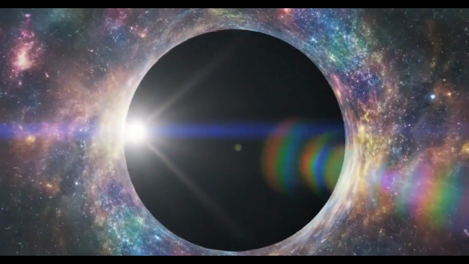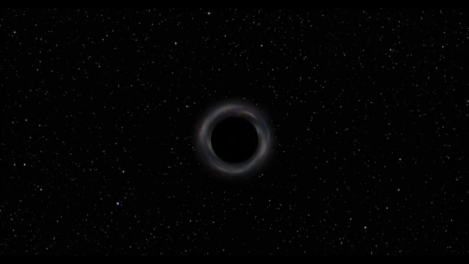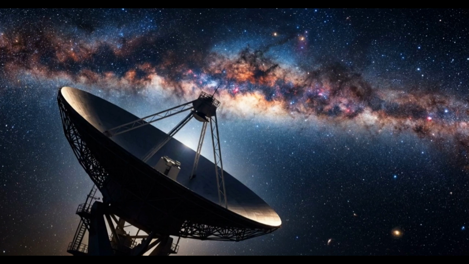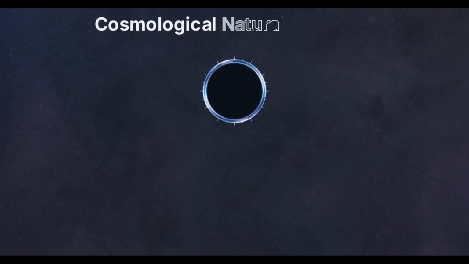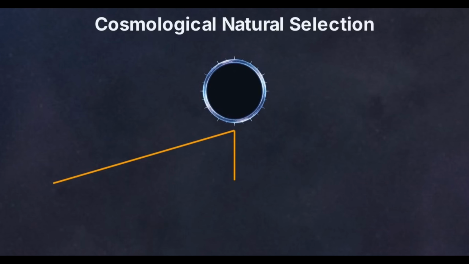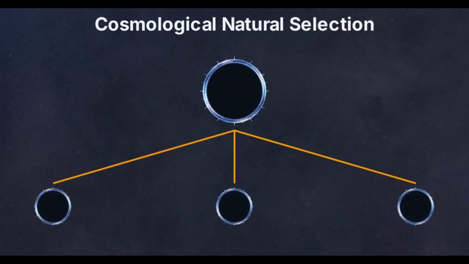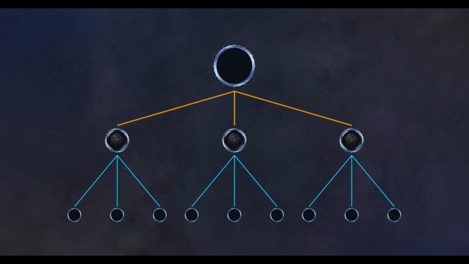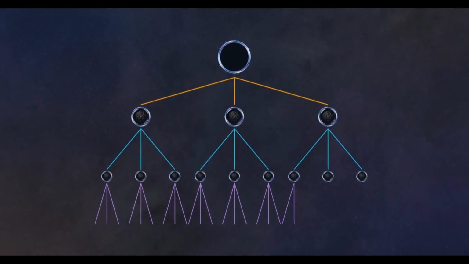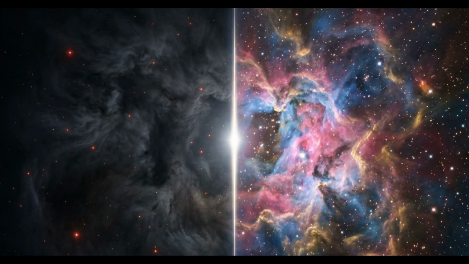The alignment between the Schwarzschild radius and the size of our observable universe suggests we are currently existing inside an event horizon. This recontextualizes the black holes we observe in our own night sky. Each one functions as a seed for a new volume of spacetime. This process is known as cosmological natural selection. Every stellar collapse in our universe spawns a new, expanding baby universe on its interior, which eventually produces its own stars and its own black holes.